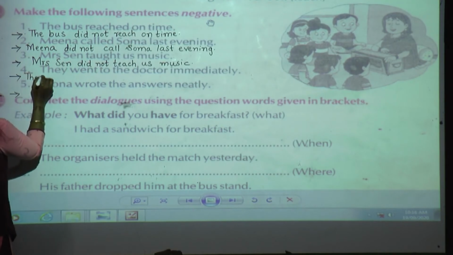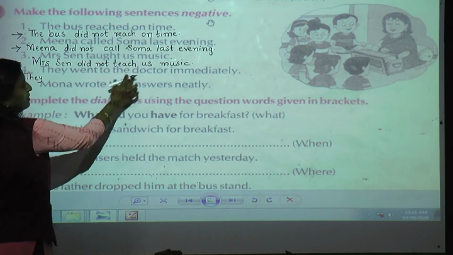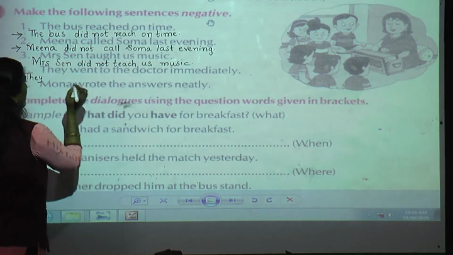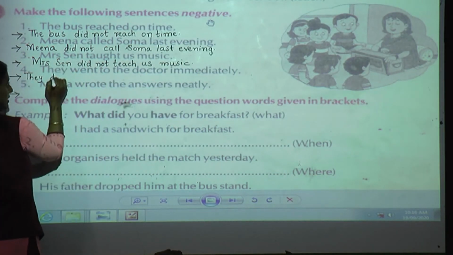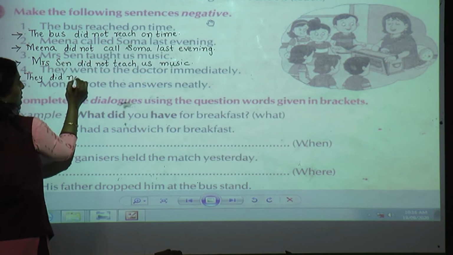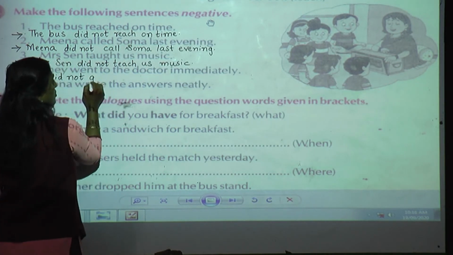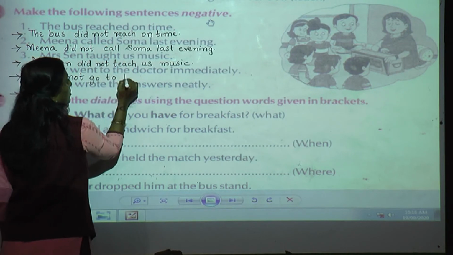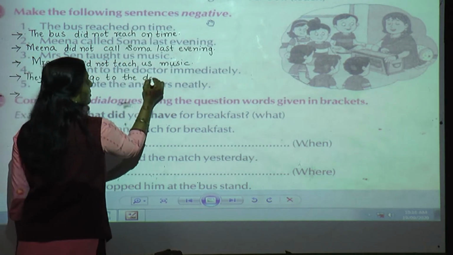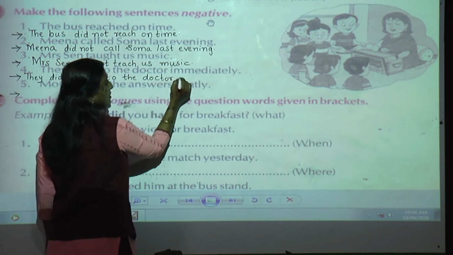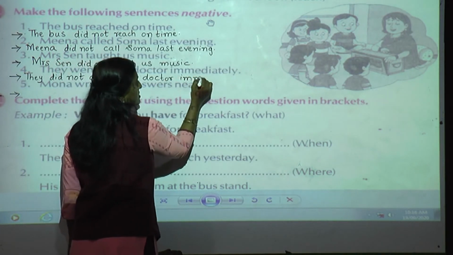Next, they went to the doctor immediately. Then what am I going to write? Yes, they did not. What is the original form of the verb went? Yes, it is go. They did not go to the doctor. The remaining words will come as they are.